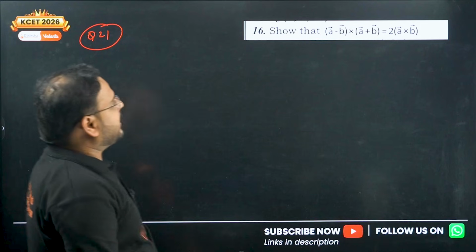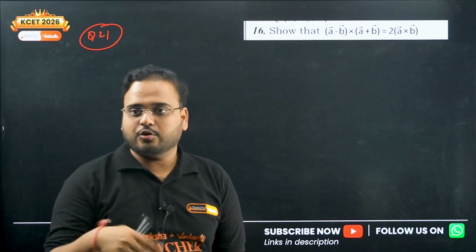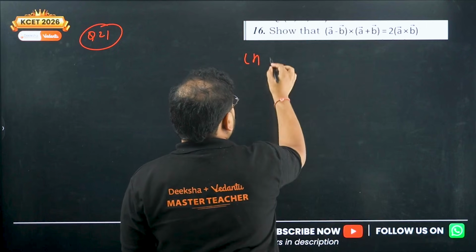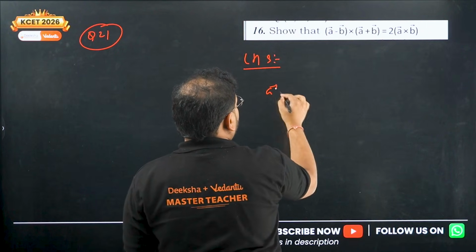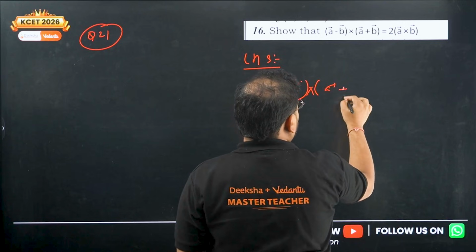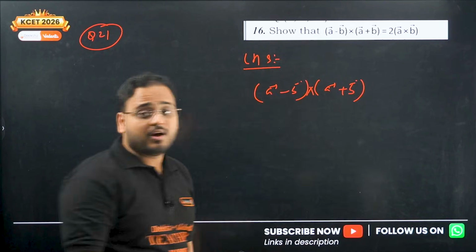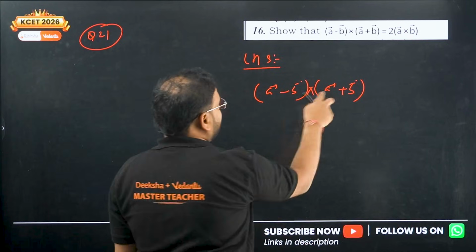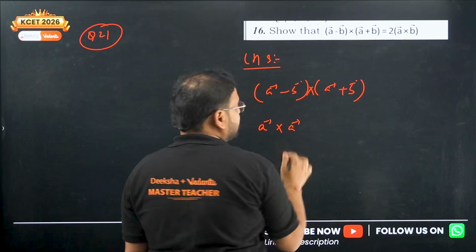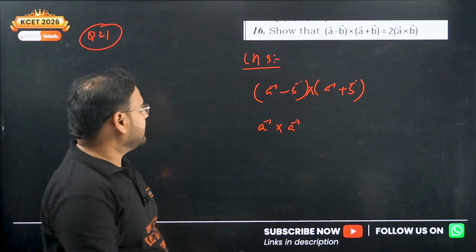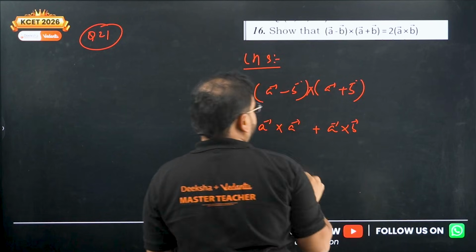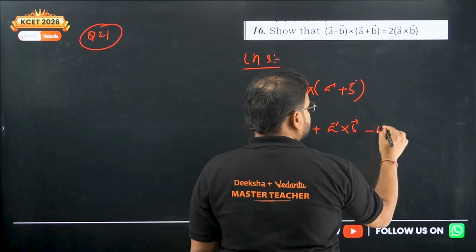What do we have? We have to prove that a minus b vector cross a plus b vector is twice a cross b. Start from LHS. Take here a minus b, and cross is there. We have the cross product only in this particular question. So a, not dot, cross. A cross with a. A cross with a. Now a with b, so we'll have plus sign, a cross with b. Next, minus b cross a.